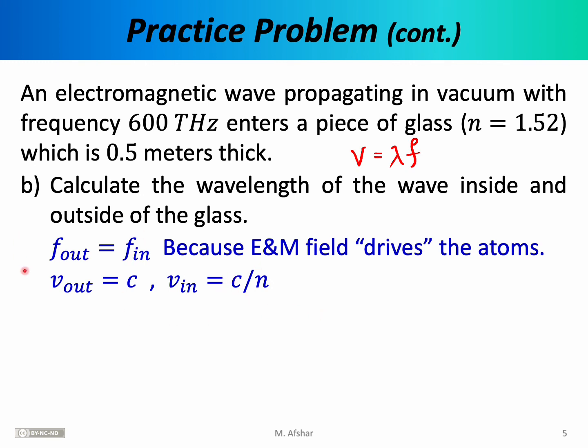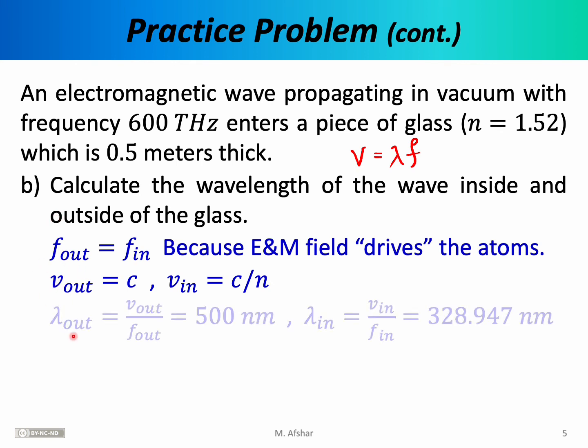Now that we have a handle on the frequency and the wave speed, we can talk about the wavelength. Wavelength outside the glass is equal to speed outside the glass divided by frequency outside the glass. Plugging in the numbers, we find that the wavelength outside the glass is 500 nanometers.